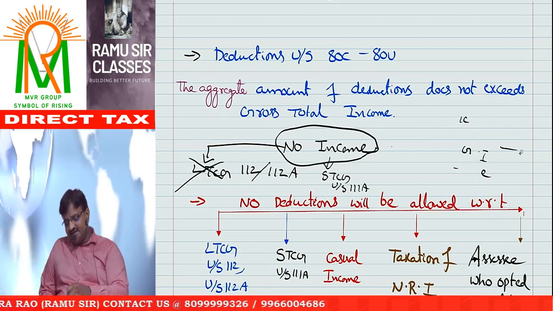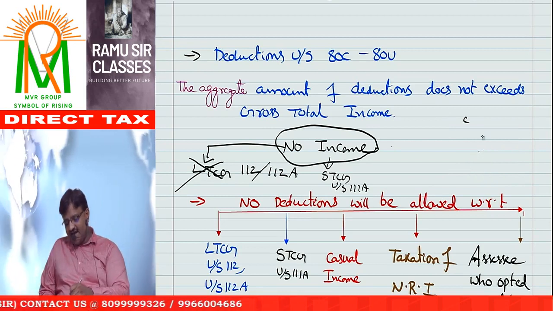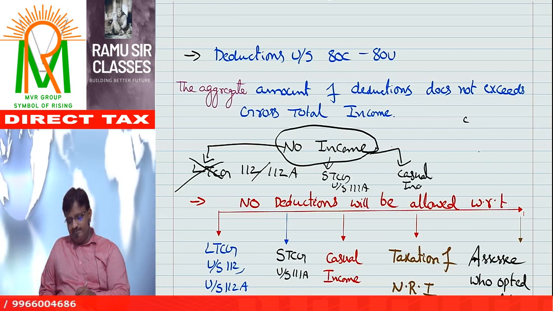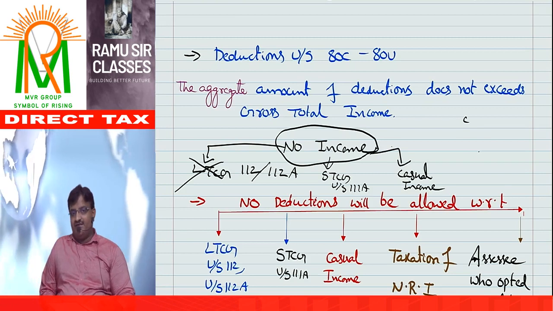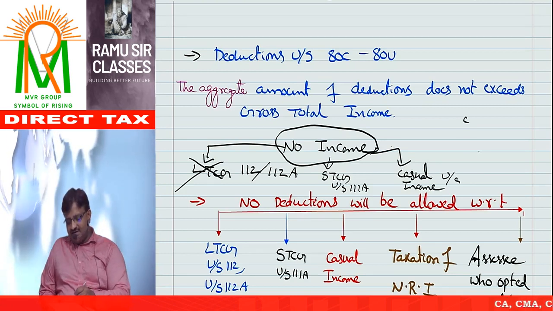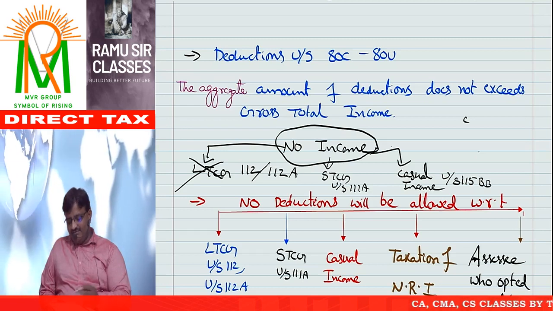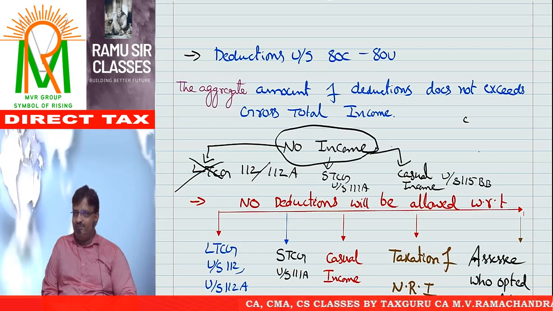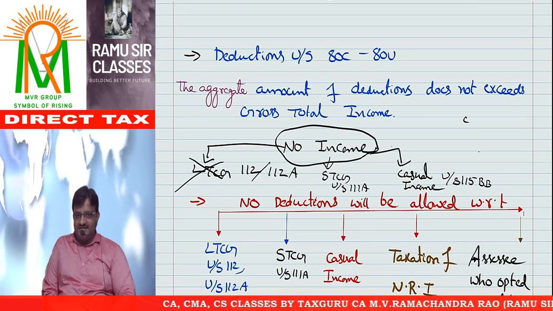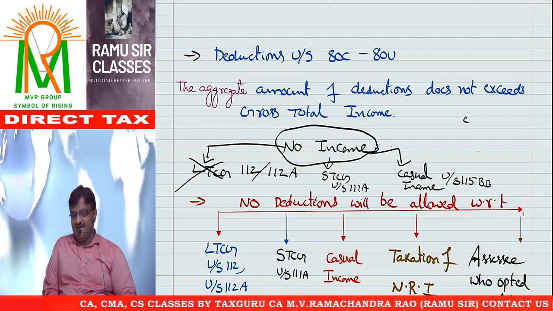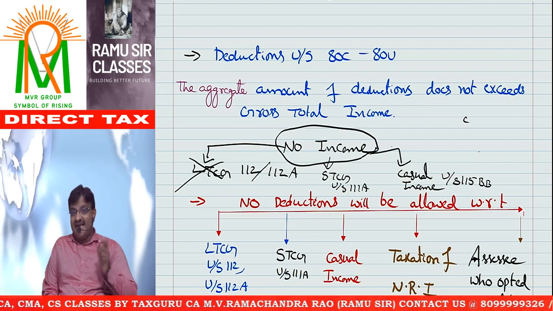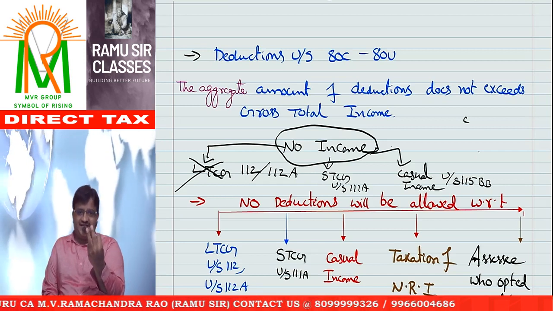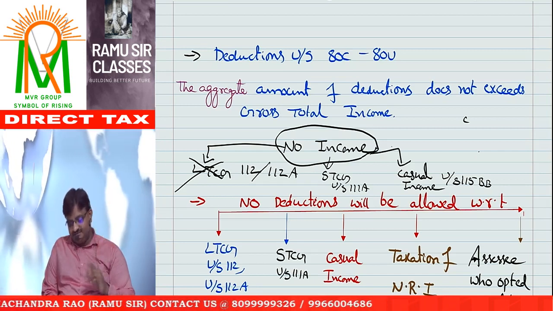Next one, casual income. Babu, sin money. S-I-N, sin money. That is casual income. Winnings from lotteries, betting, horse races, TV shows, etc., which is covered under section 115BB. Memory code: bad boys. Some bad boys will do gambling, betting, etc. Whatever income you have, casual income, no deductions. Casual income is not eligible for any deductions because that is straight away taxable at the rate of 30%. No deductions.